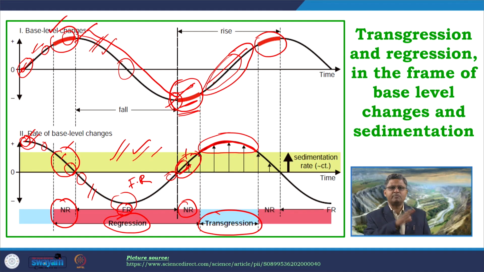So, throughout a base level fluctuation, what we can expect is, we can start with a normal regression, followed by a forced regression, followed by another normal regression, and finally a transgression, and this will go on in cycles.